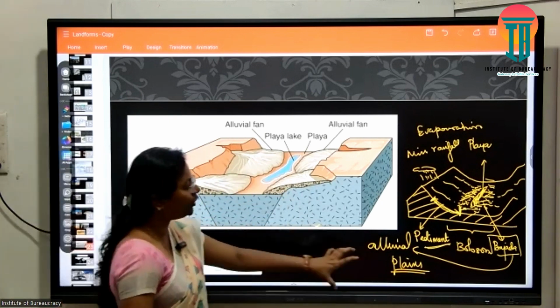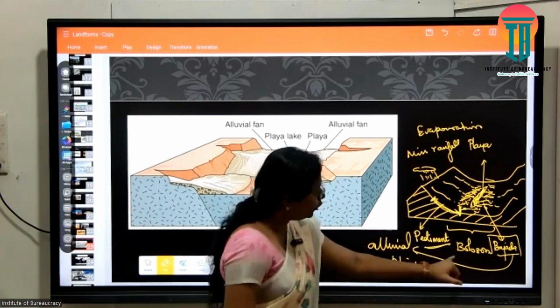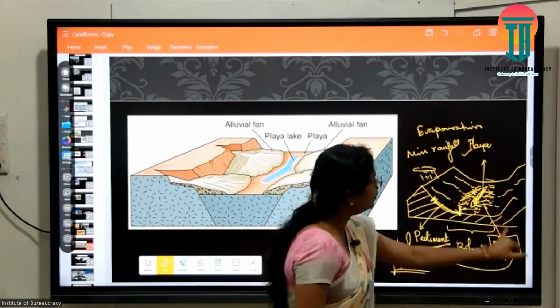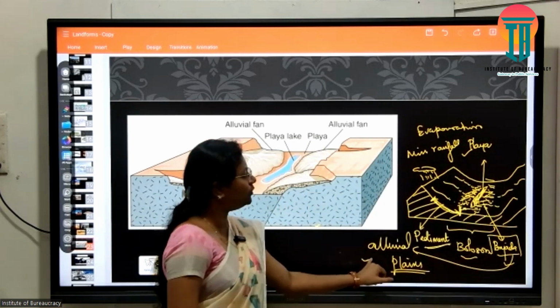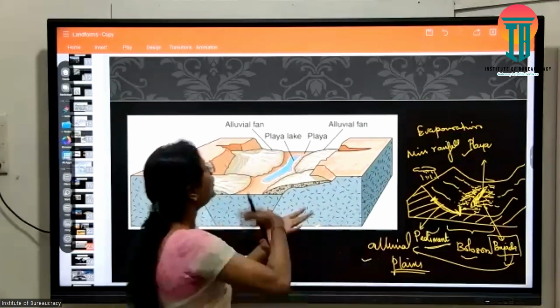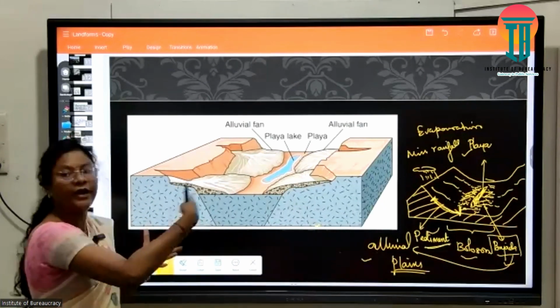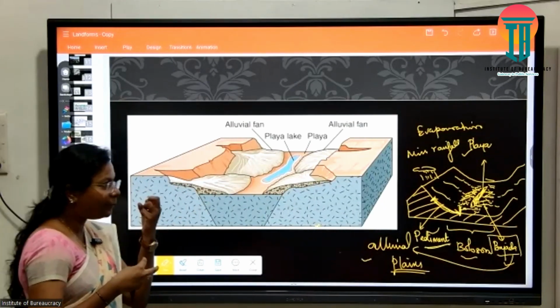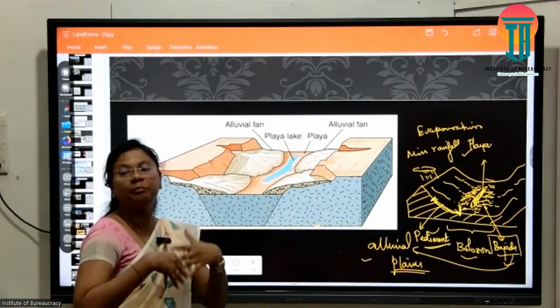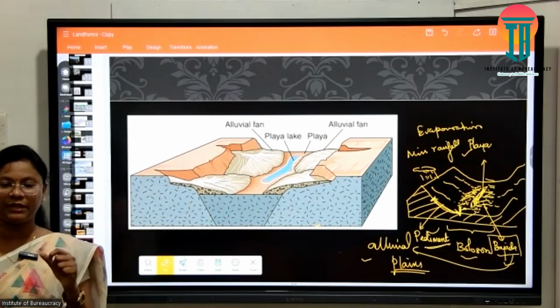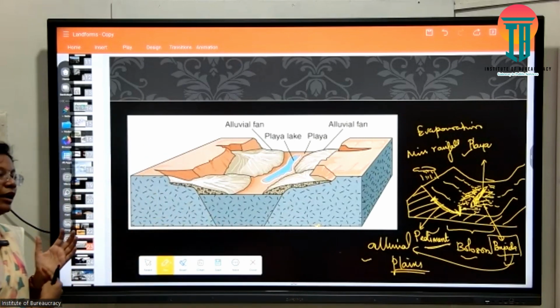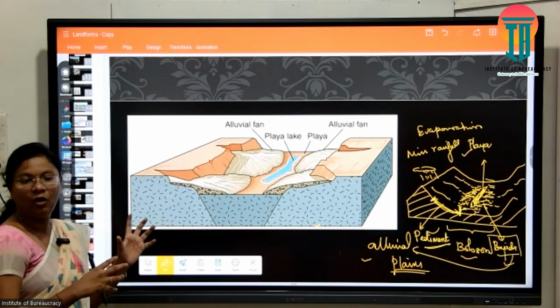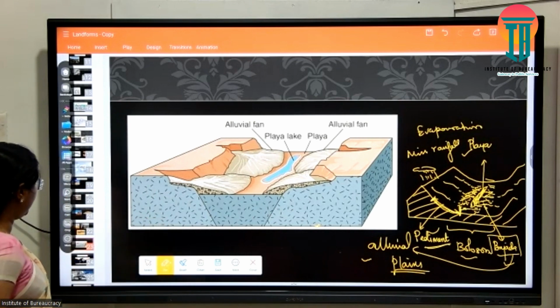Now these 4 important words, what are they? Your Bolson, playa, Bajada and pediments. These are all comprising fluvio-arid landforms. So there is an element of the riverine system in making these particular landforms. These are landforms formed by rivers in a desert region. Okay, it could be a separate possible question too.